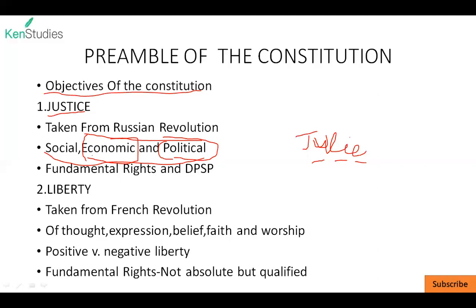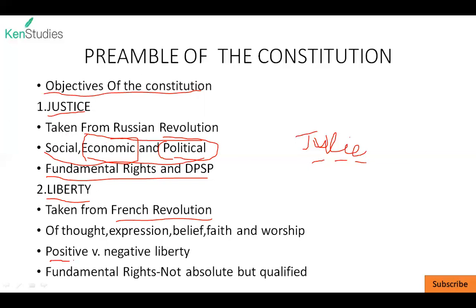Fine. So in order to understand the objectives, we need to relate fundamental rights and the DPSP, or the directive principle of state policy. So the next word is liberty. Liberty has been taken from the French Revolution. So the preamble provides for liberty of thought, expression, belief, faith, and worship. It is mentioned in Article 19 and Article 25 of the Constitution.